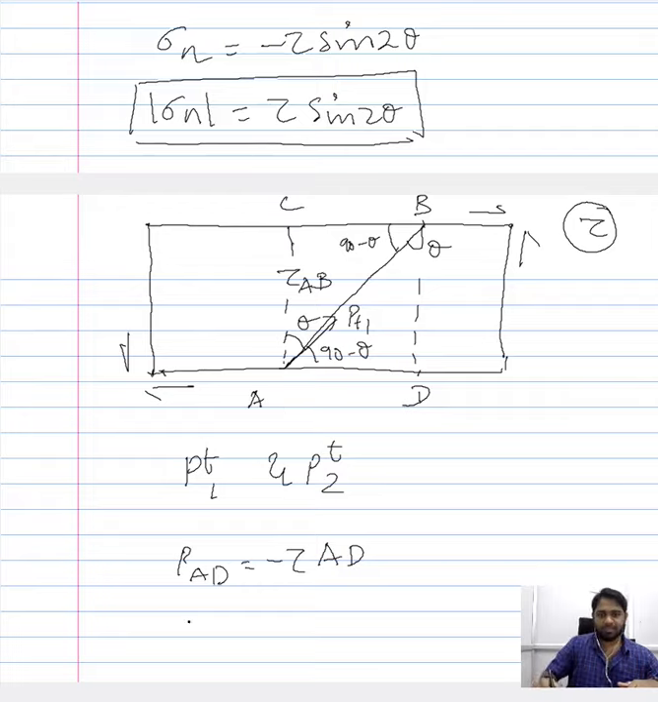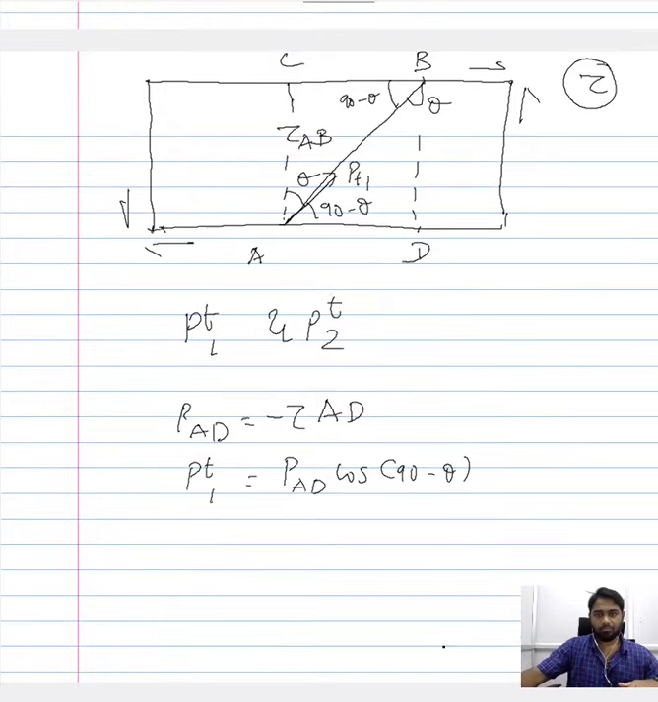In that sense, PT1 would be PAD cos of 90 minus theta. So we have an angle of 90 minus theta here. We have a load that is acting along AD, you project it here. So PT1 is nothing but PAD cos of 90 minus theta. Ultimately this would be minus tau AD, we are substituting PAD here, and this would be sine of theta. So PT1 is nothing but minus tau AD sine theta.